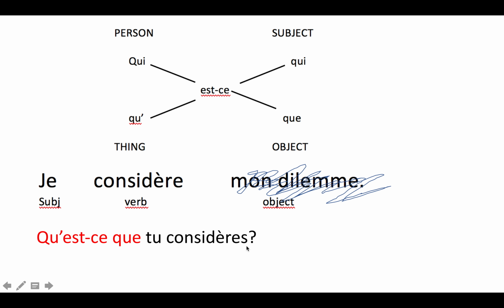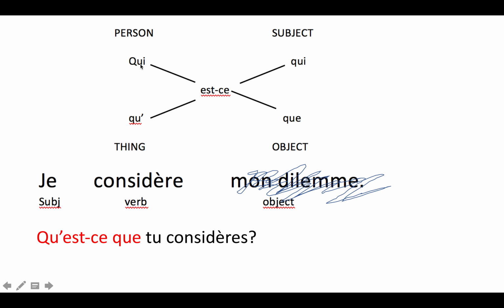I suppose I could have said qu'est-ce que vous considérez? The person who's talking said je, so I'm just going to answer using tu. If I hear someone say, I'm considering, I'll say, what are you considering? Qu'est-ce que tu considères? It's a thing and it's an object, so I'm going to use qu'est-ce que. Qu'est-ce que tu considères? And you have no options. All you have is qu'est-ce que.